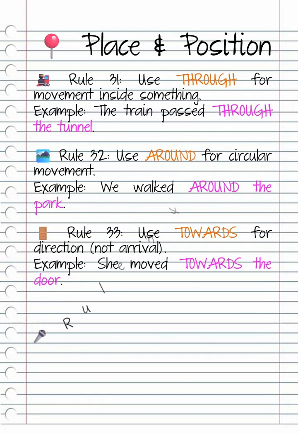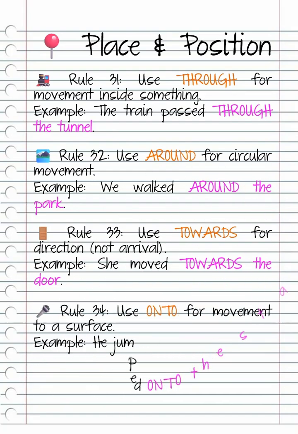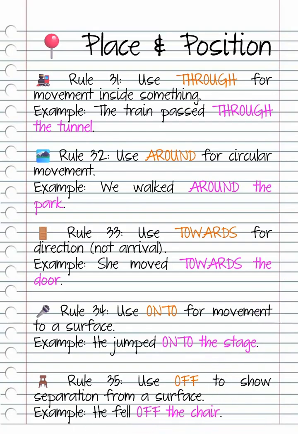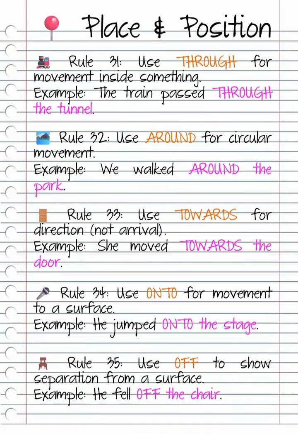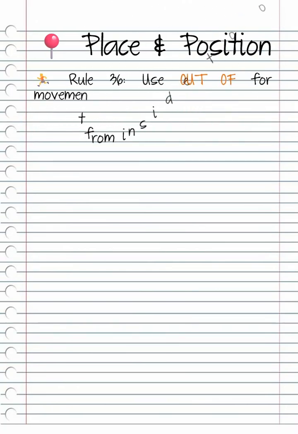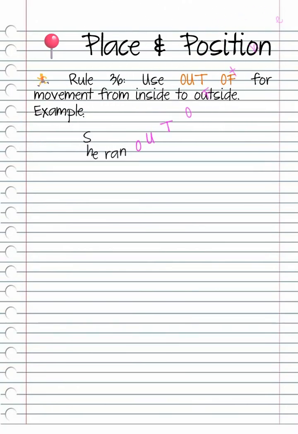Rule 34. Use onto for movement to a surface. Example, he jumped onto the stage. Rule 35. Use off to show separation from a surface. Example, he fell off the chair. Rule 36. Use out of for movement from inside to outside. Example, she ran out of the house.